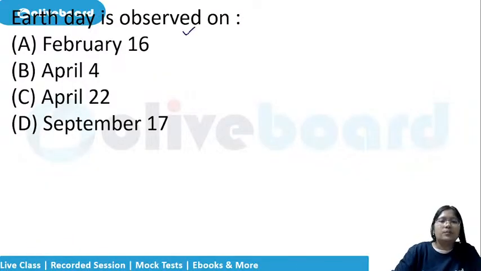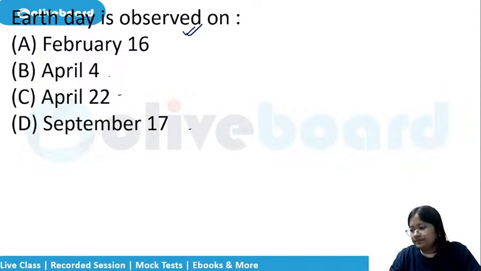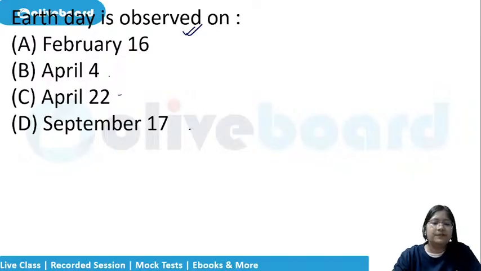Earth Day is observed on which date? 16 February, 4th April, 22nd April or 17th September? That is shifting cultivation. Yes. So when is Earth Day observed? Earth Day is observed on.